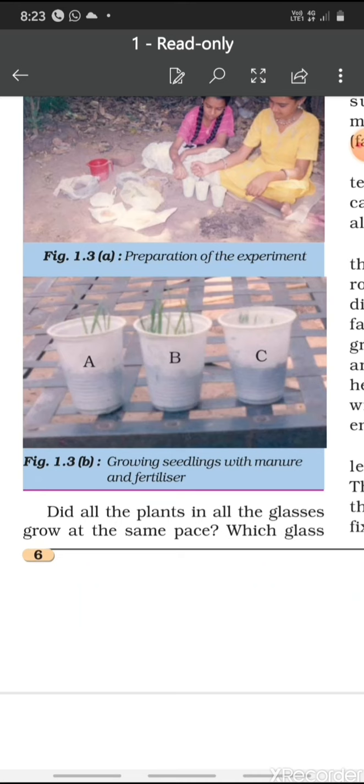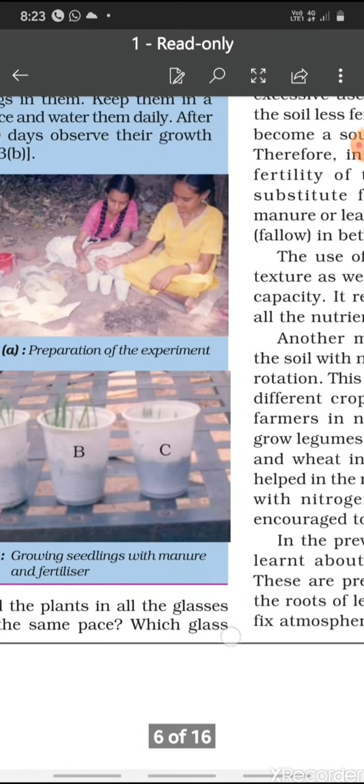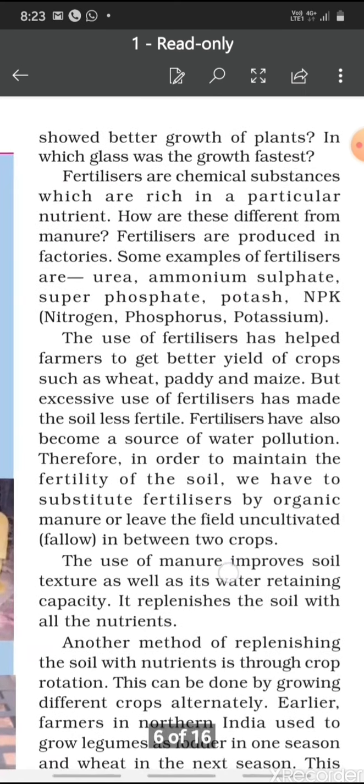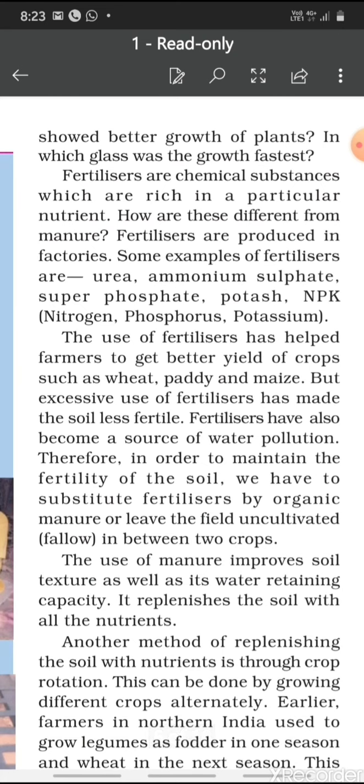Now what you have to observe: did all the plants in all the glasses grow at the same pace? Which glass showed better growth of plants? In which glass was the growth fastest? Now children, we have read about these manures.